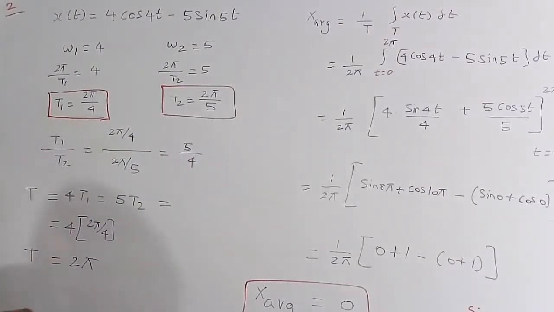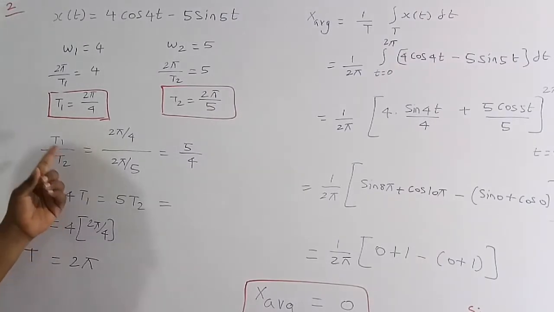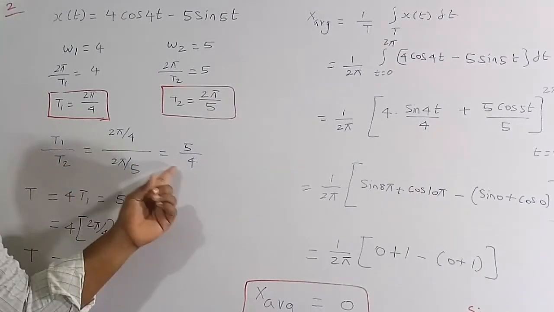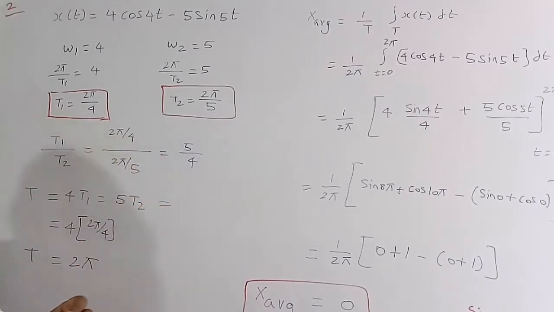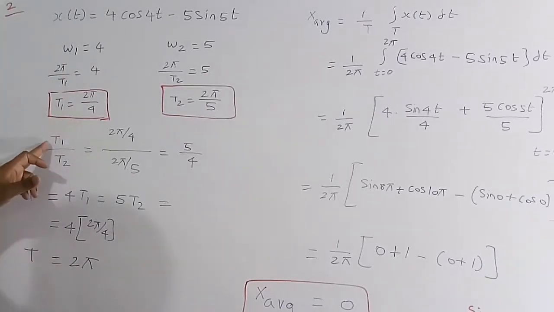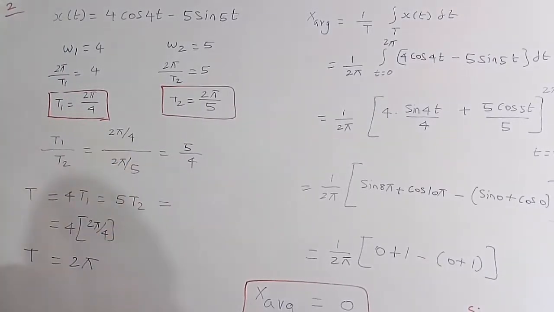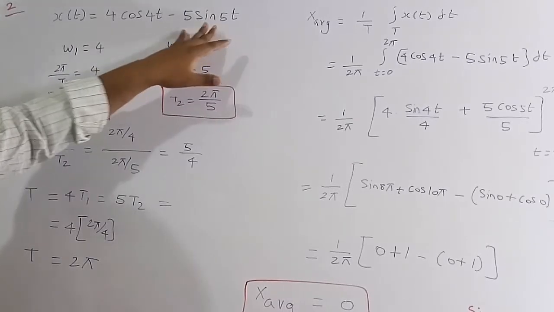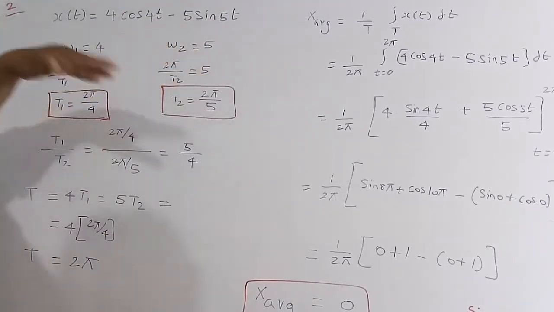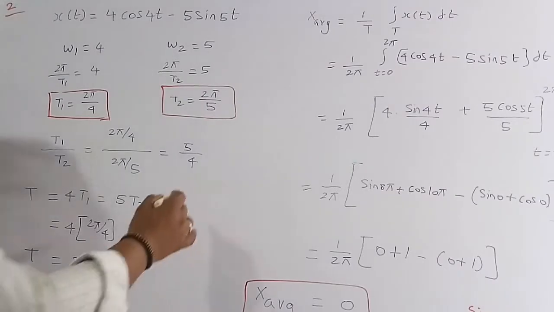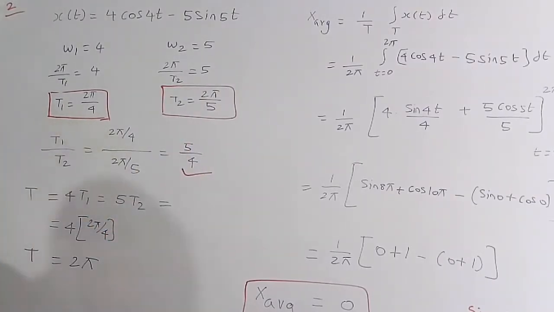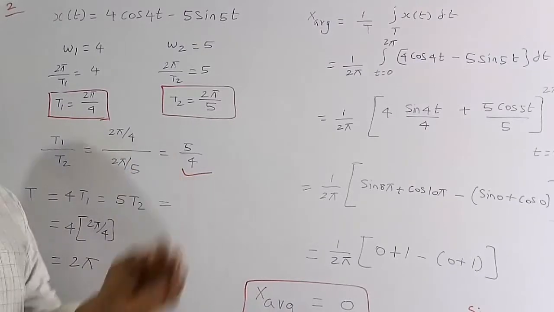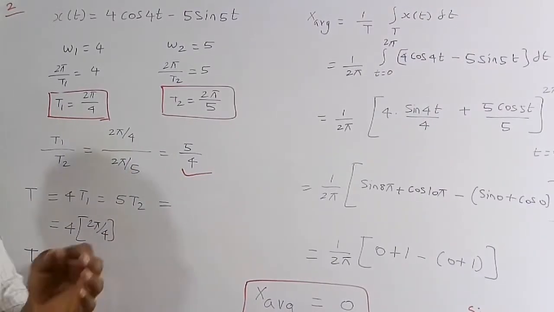So always remember one thing: if you do the ratio of time periods T1 by T2, and we get a rational number, then that signal is said to be a periodic signal. Therefore, since T1 by T2 is equal to 5 by 4, a rational number, this x of t signal is also a periodic signal. So cos 4t is a periodic signal, sin 5t is also a periodic signal, and the combination of these two signals is also a periodic signal. Only if this is a rational number is the signal said to be periodic. If it is an irrational number, then the signal is said to be non-periodic or aperiodic.